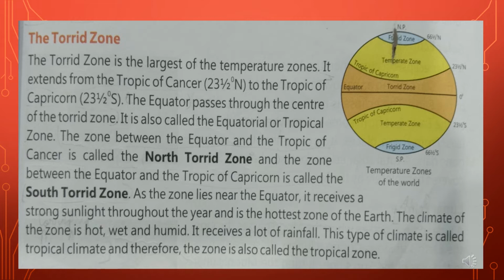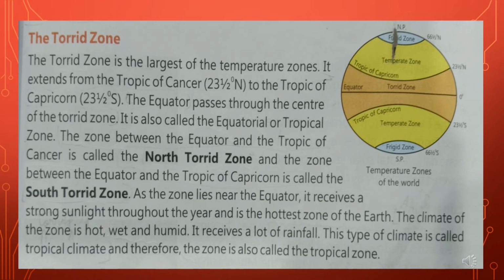It means the places which get high temperature, or which are near or around the equator, lie in the torrid zone. And the places which lie in the torrid zone are called the tropics. What are tropics? The tropics are the places which lie in the torrid zone. The different countries which lie in the torrid zone are called the tropics, and their climate is called the tropical climate.